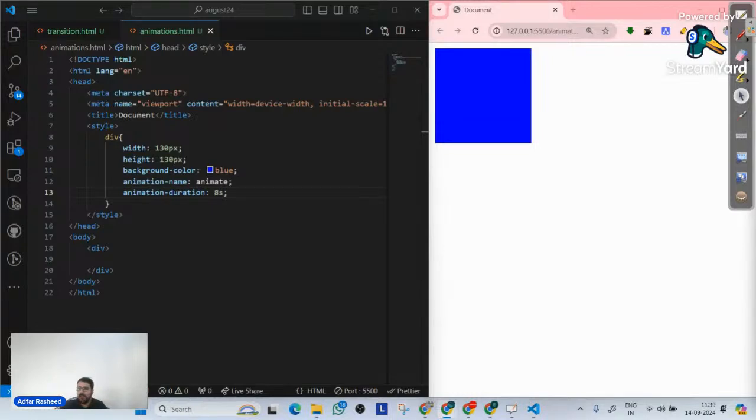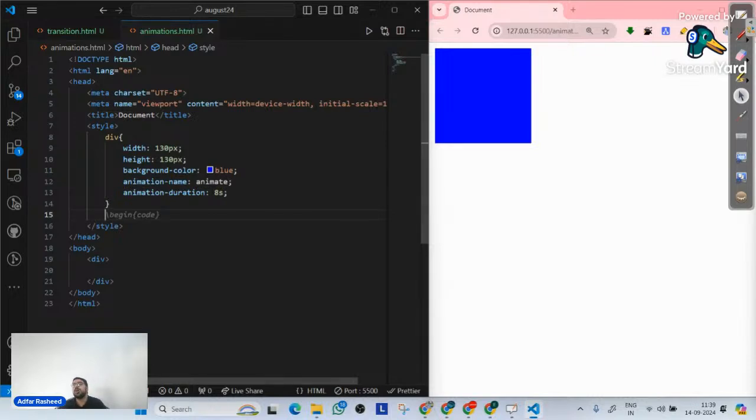So we have to understand that for this 8 seconds duration, do we want to change the background color 100 times? Yes, we can do that as well. In these 8 seconds, do we want to change the background color 1,000 times? Yes, we can do that. To change any property from one value to another, 200 times, it doesn't matter. It completely depends on you. But how can we tell it to make the animation work?